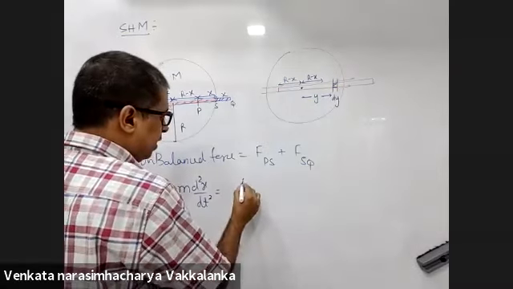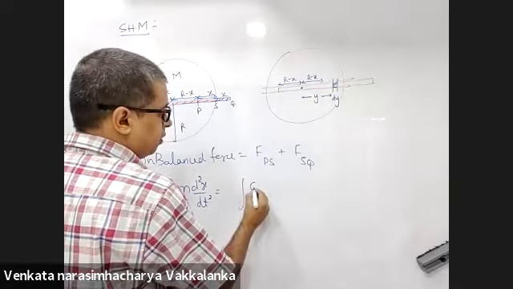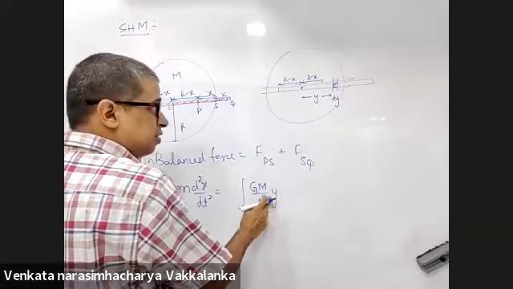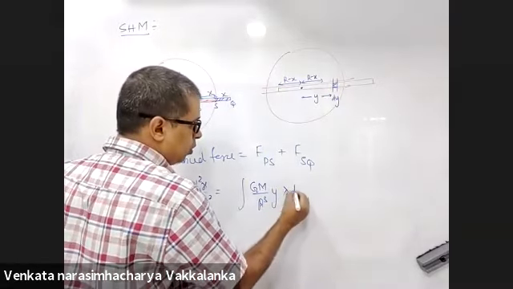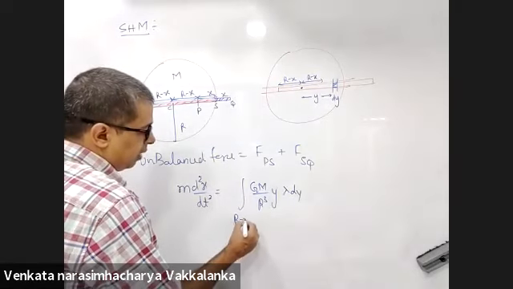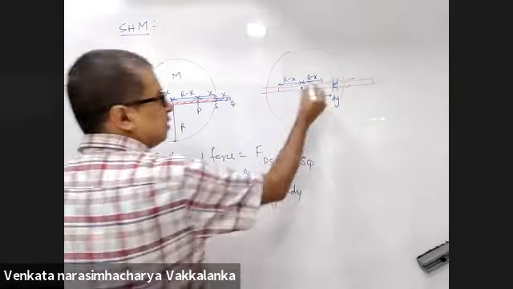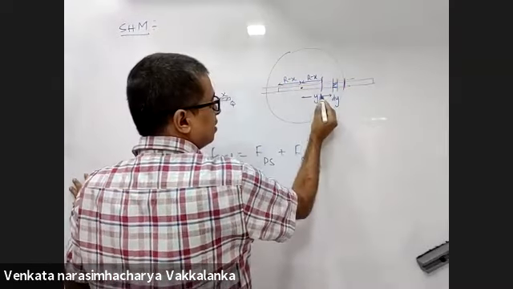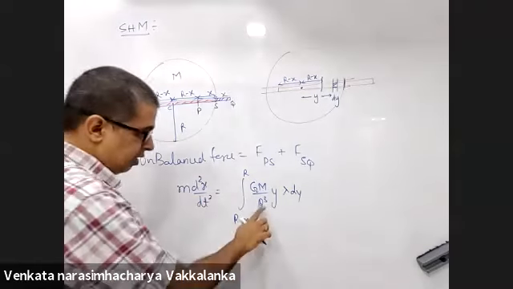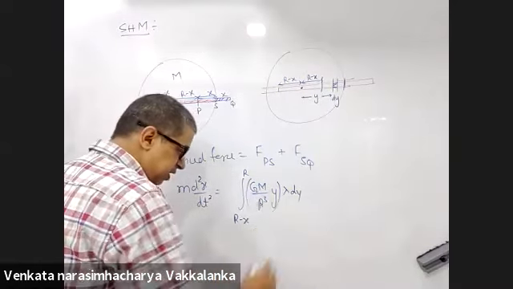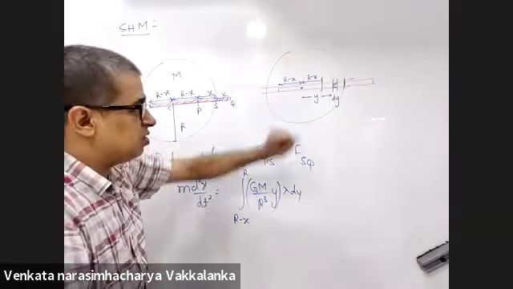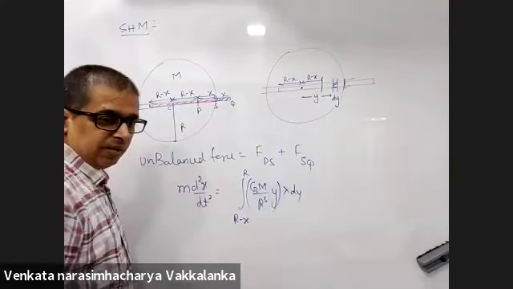The force on that will be the integral of G capital M by R cube into y, the field inside the sphere, into lambda dy. This will be from R minus x to R. The least value of y is R minus x. The maximum value is R. The field inside the sphere is G capital M by R cube into y, the distance from the center, into lambda dy.